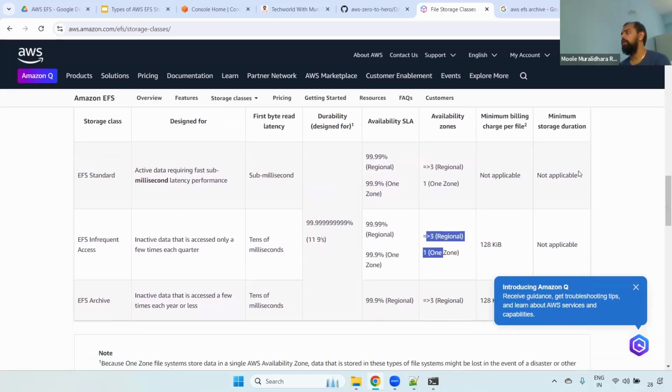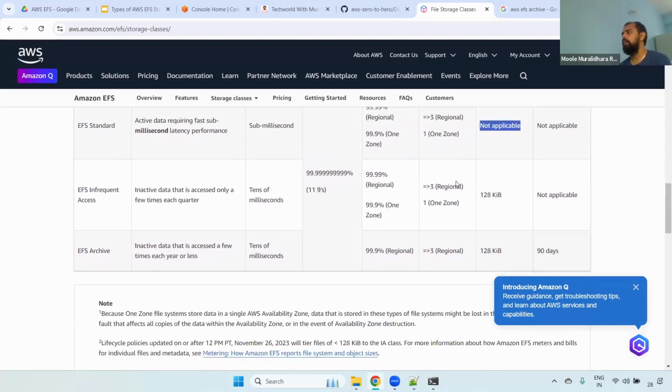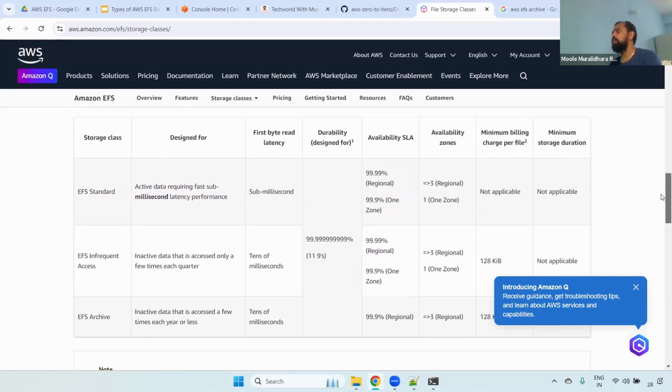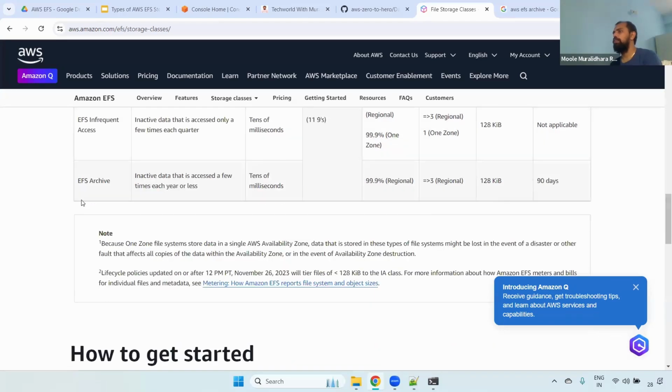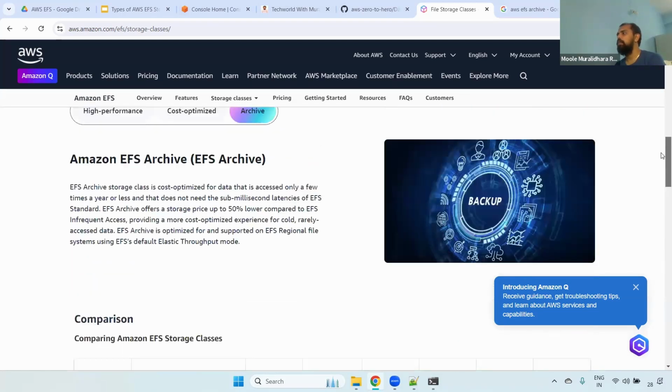And also you can see here, minimum billing charge per file: not applicable for standard. When it comes to EFS infrequent, it is 128 KB minimum. If a file is less than 128 KB, they won't charge anything. Same for EFS infrequent and EFS archive also. And coming to the minimum storage duration, there is no requirement. But when it comes to EFS archive, you have to store it for at least 90 days. Let's take an example: today I have uploaded the data. Whether you delete it tomorrow doesn't matter, you will be charged for 90 days. Okay, understand that? That is the one thing you have to consider.